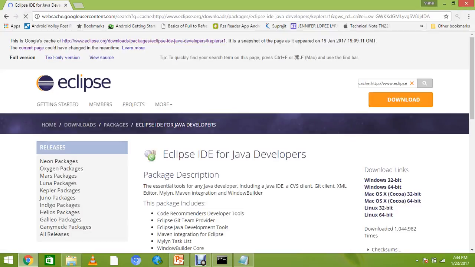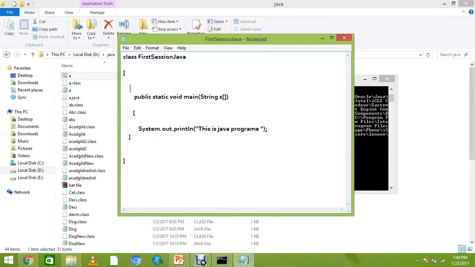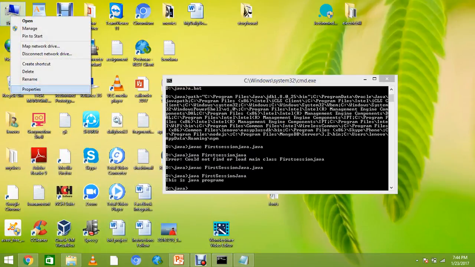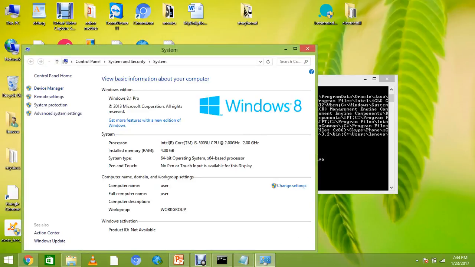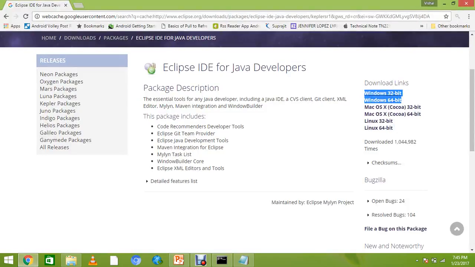first you have to check whether your Windows is 32-bit or 64-bit, or whether you have a Mac or Linux. How can you check it? You simply go to your PC properties, and you can check it. Here it is a 64-bit operating system, and then you can download whatever you want. If you have 32-bit, download that; if you're 64-bit, then this one. If you're working on a Mac, this one, and for Linux, this.